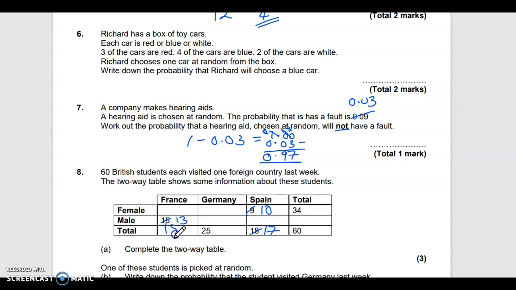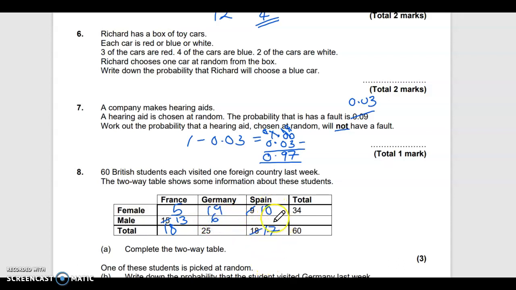So this is 18. Then I know that these two here make 18, so this has got to be a 5, because 5 add 13 is 18. Then I can work out this one here, because this plus this plus this makes 34. So I'm going to do 34, take away 10, take away 5, leaves me with 19. Then I know that 19 plus something gives me 25, so 25 minus the 19 gives me 6.